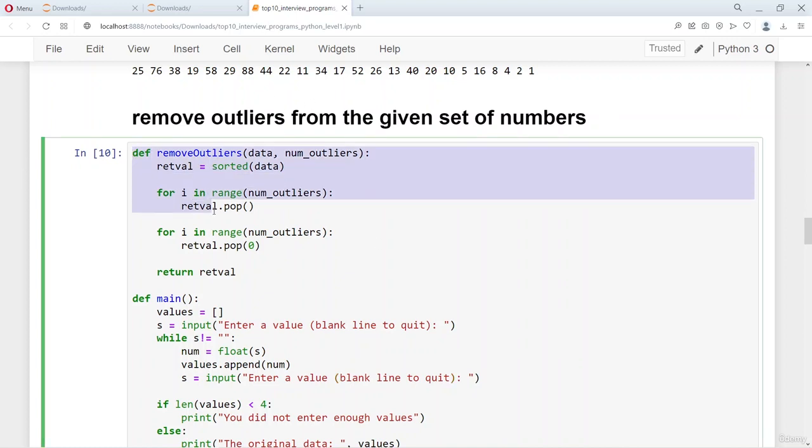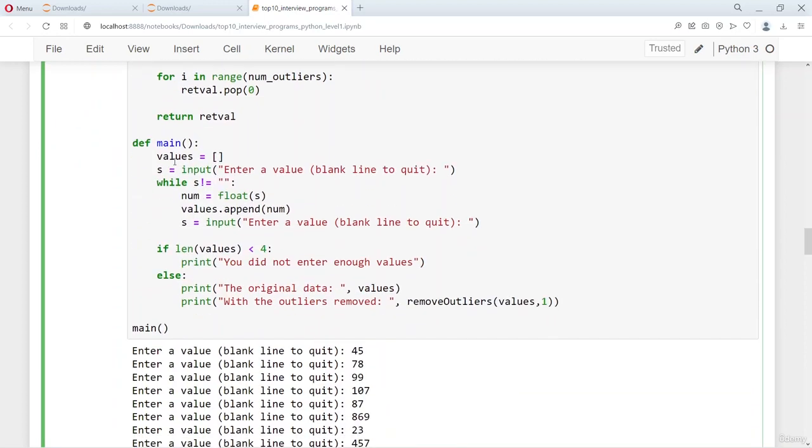So this is a function. This def remove outliers is a function, and from the main program I call this function, and this particular set of the code is used to take inputs. As the input is entered, I append the input values to the values variable. Values is a list, so I append it to the list, and if the value entered is a blank line, that is, I press enter without any number, it will quit the loop.